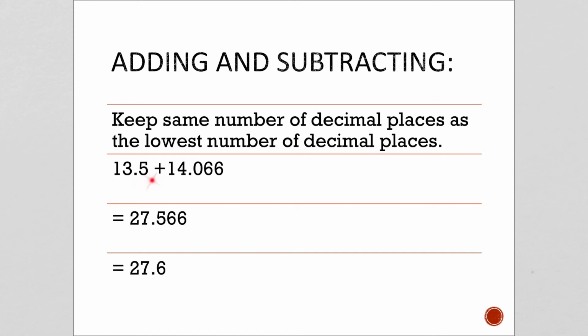But our number of decimal places was 1, so we have to report that answer actually as 27.6. So we don't reduce our number of significant digits until we've completed all of our calculations. So we don't round off until the very end.